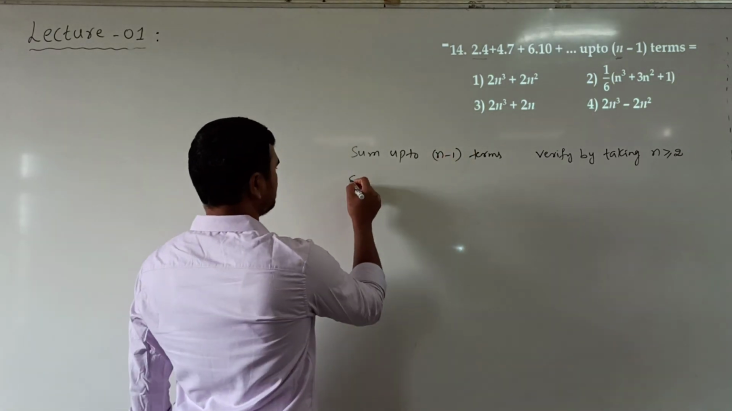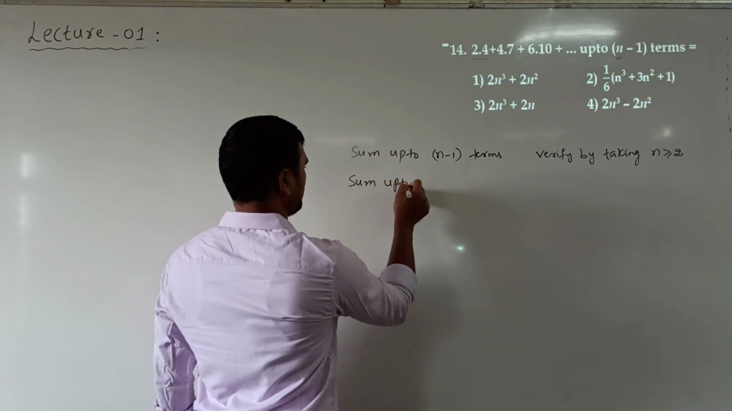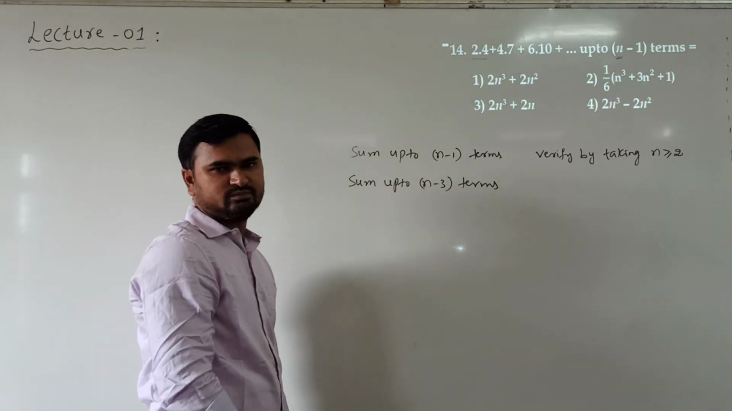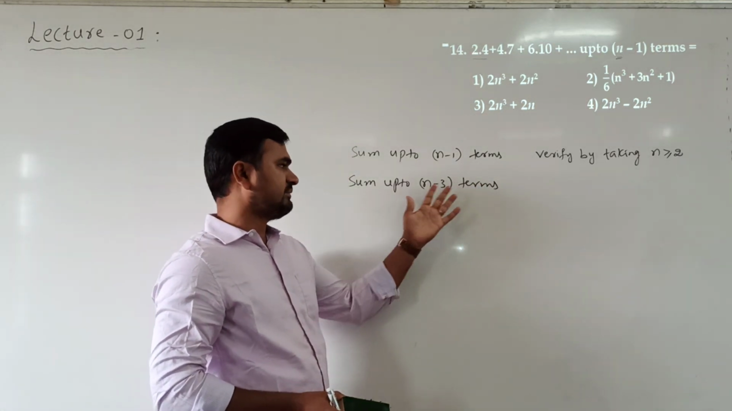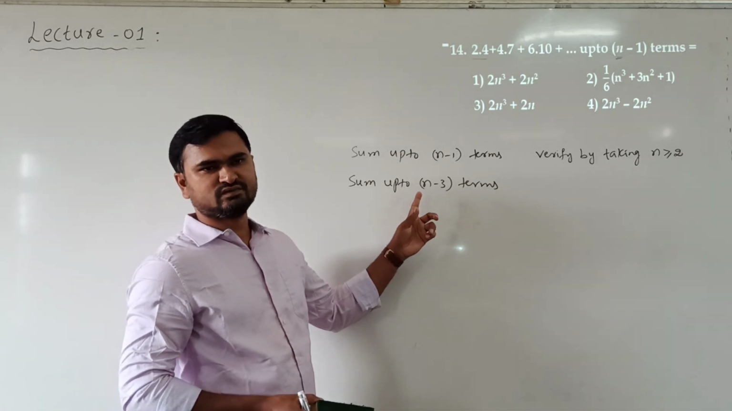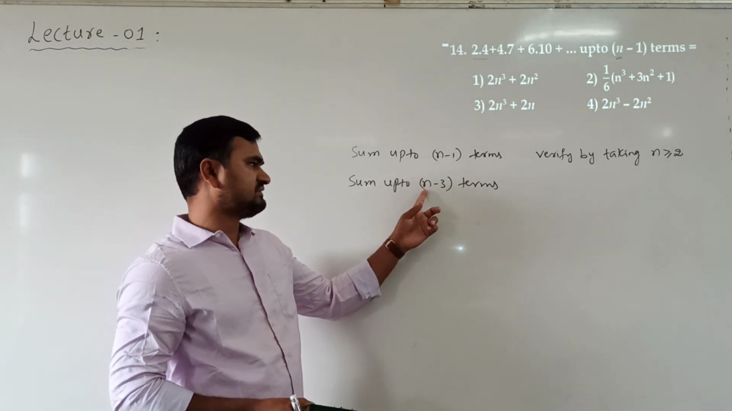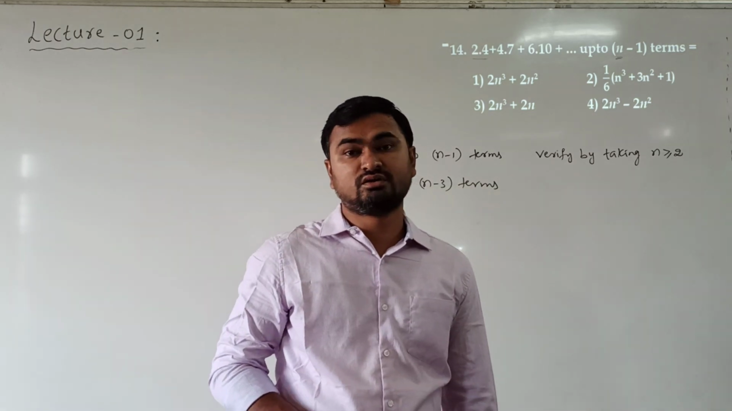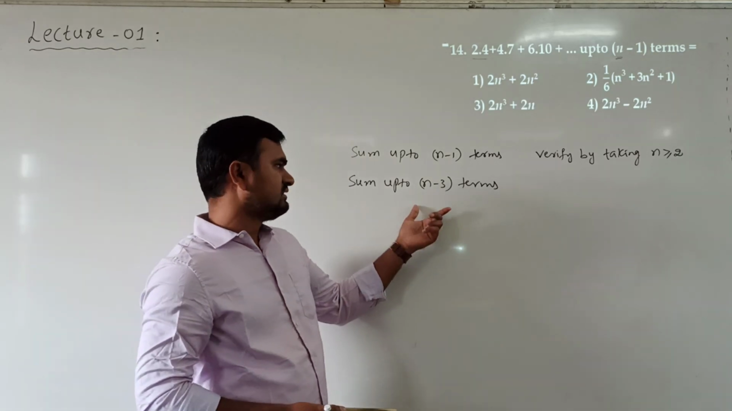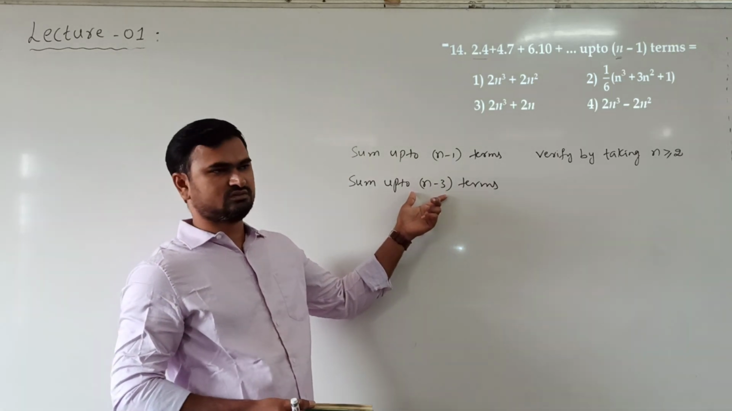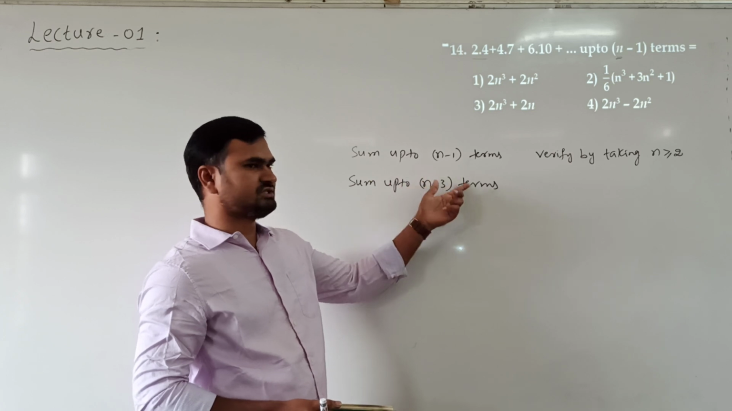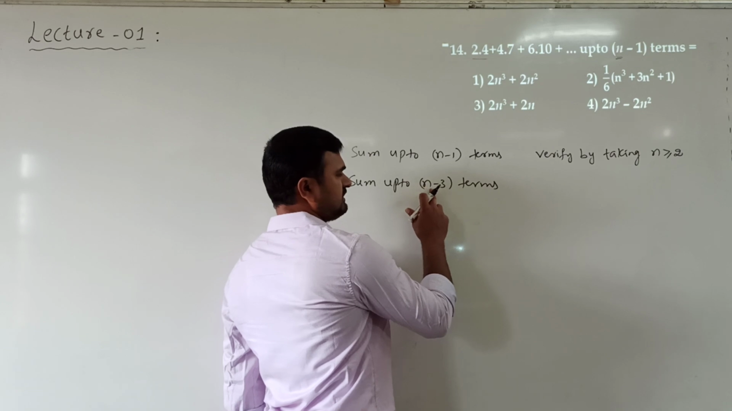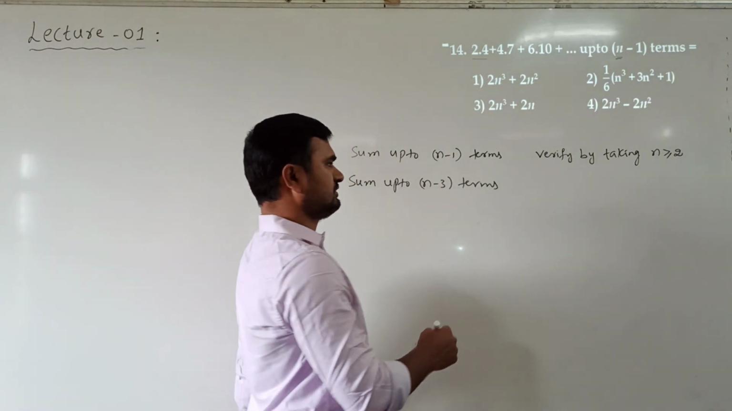Suppose it is given sum up to n minus 3 terms. For example, if it is given that sum up to n minus 3 terms, can you take n as 1 for verification? n is 1 means sum up to minus 2 terms. Now we cannot have terms as negative. Okay. So this cannot be done. So here for verifying at least we should take 1 term. So what can be the least value of n we can take? Here n value should be greater than or equal to 4.